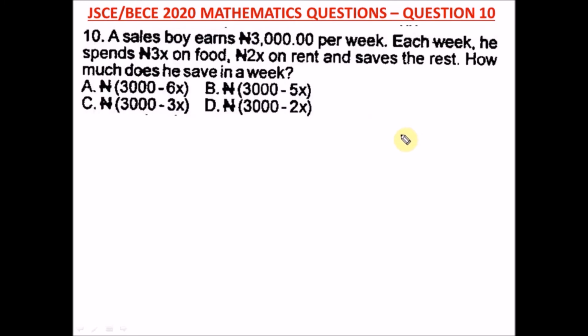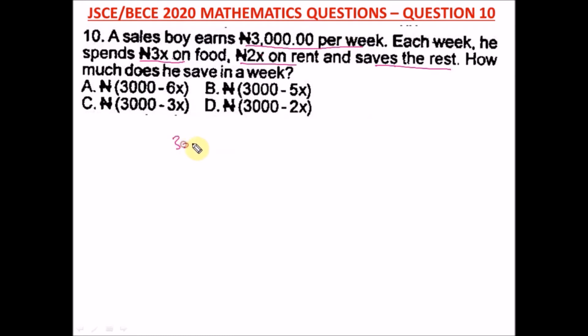Question 10 of the Junior WAEC 2020 Mathematics Past Question, that's your BECE exam. It says a sales boy earns 3,000 naira per week. Each week he spends 3x on food, 2x on rent, and saves the rest. How much does he save in a week? So he earns this per week. Each week he spends this on food, this on rent, and the rest he saves. So it means this plus this plus this would give us the 3,000 naira per week.